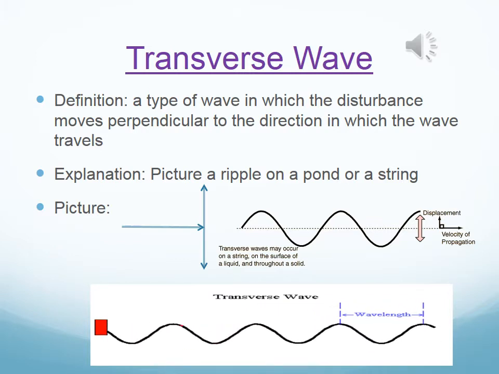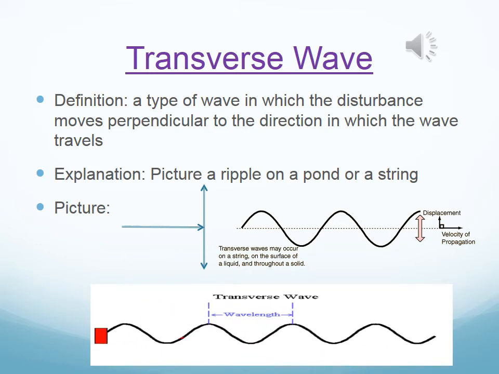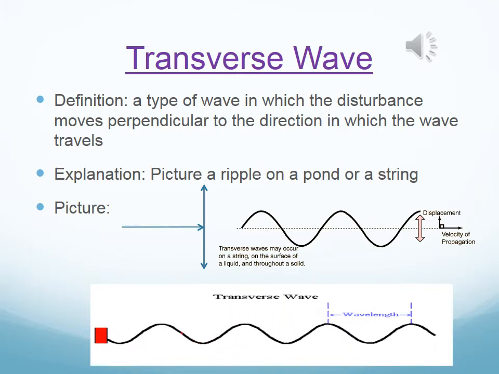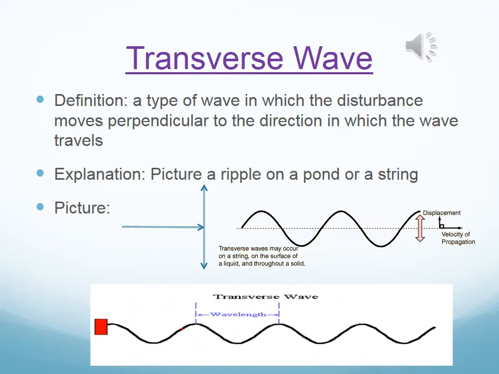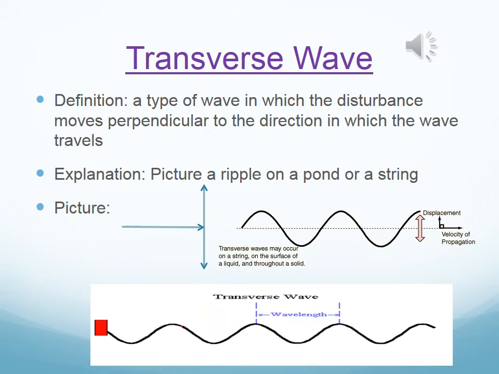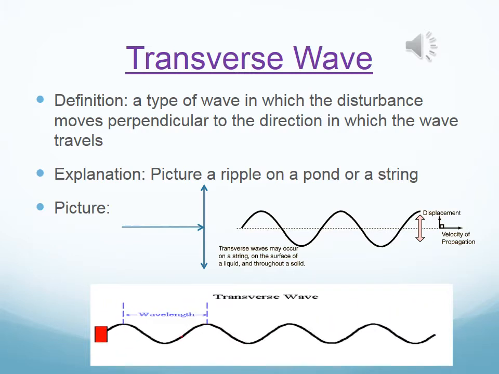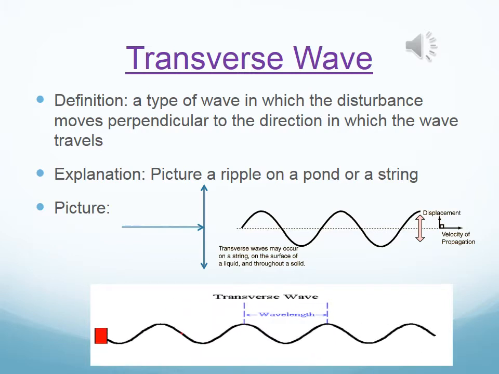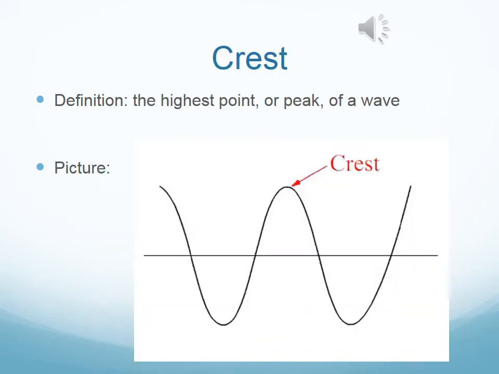Well, what mechanical waves move in a transverse fashion? Rope waves, the human waves found at sporting events, actual waves in the ocean. These are all mechanical transverse waves. The other type that we talked about was electromagnetic. All 7 electromagnetic waves move in a transverse fashion. Therefore, how do electromagnetic waves move? Transverse fashion. Do all mechanical waves move in a transverse fashion? No. But do all electromagnetic waves move in a transverse fashion? Yes. Now let's talk about the parts of a transverse wave.